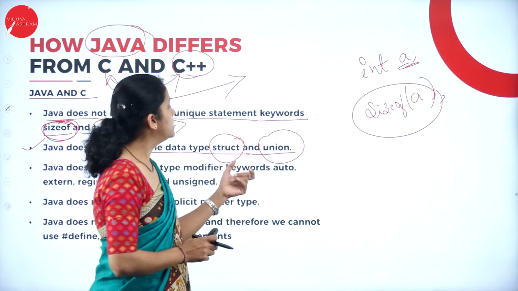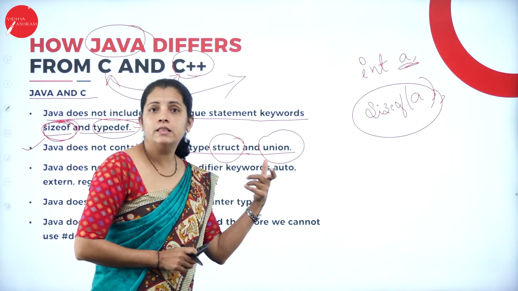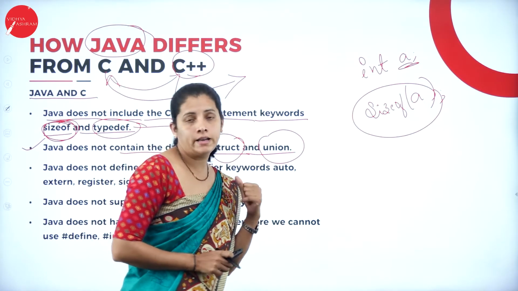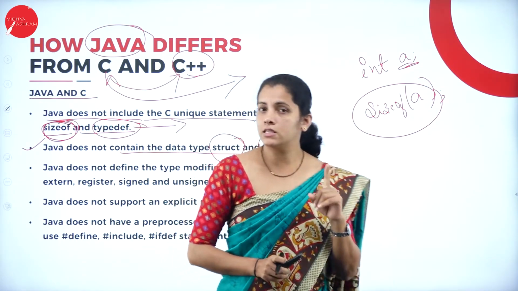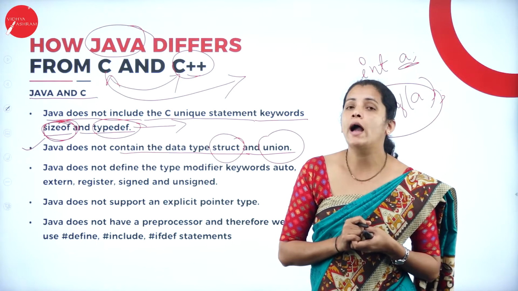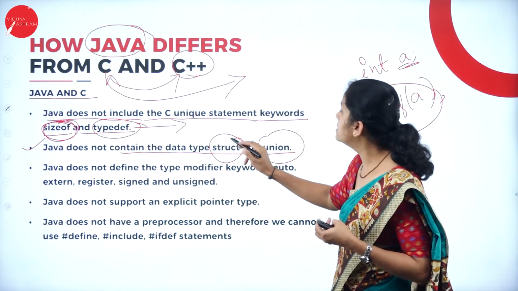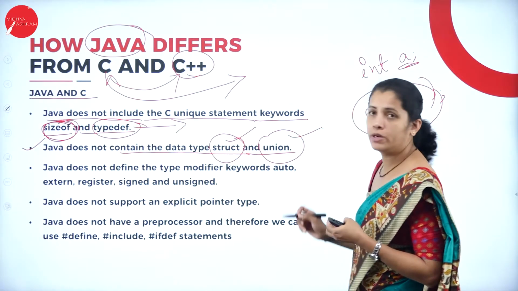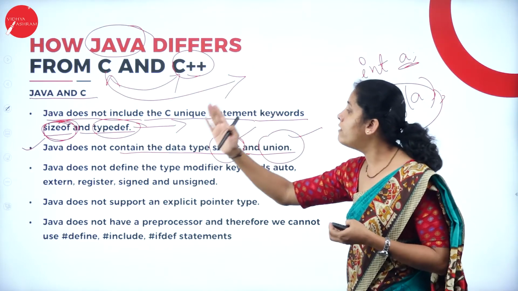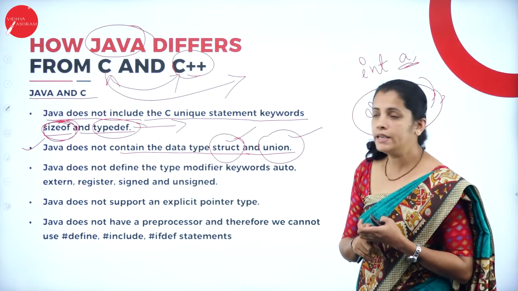I repeat, these are the two keywords used to define user defined data types in a C program. But in Java, we don't have keywords like struct and union. That means Java does not support the struct and union keywords.